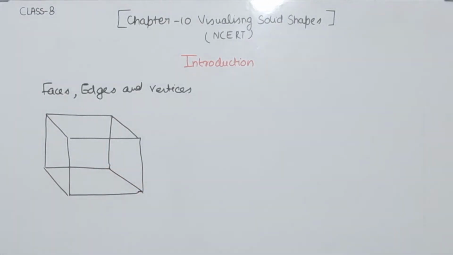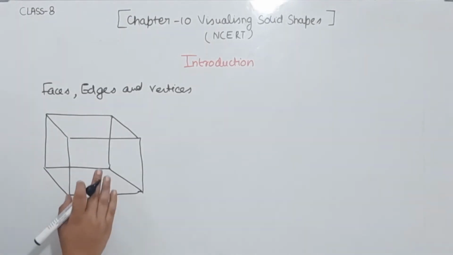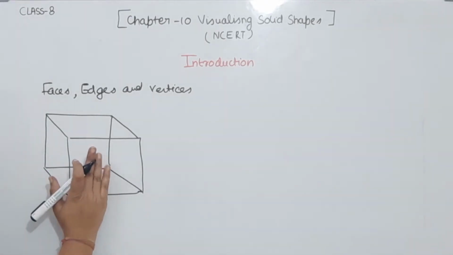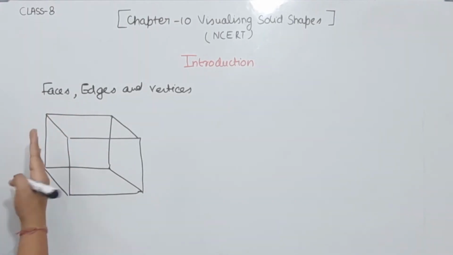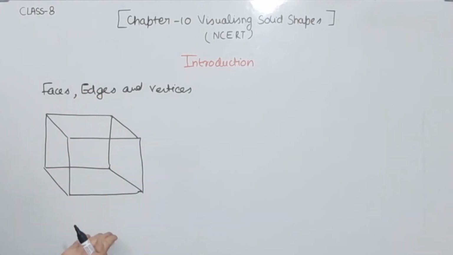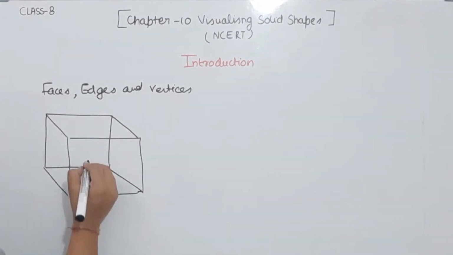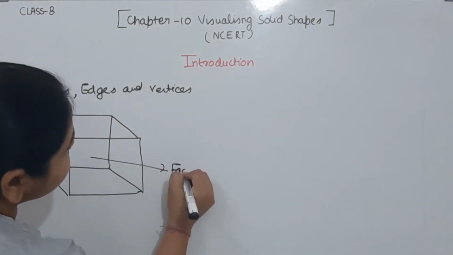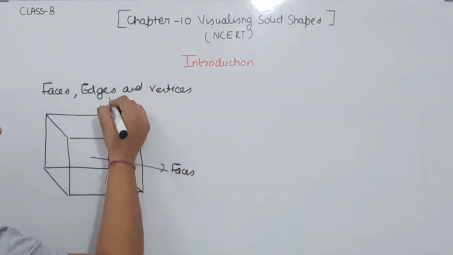In this one, first of all we are going to understand the faces. This is the first one, front, back, two side faces, that is 4, top and bottom. So 4 and 2, 6. So we have 6 faces. These are the faces.